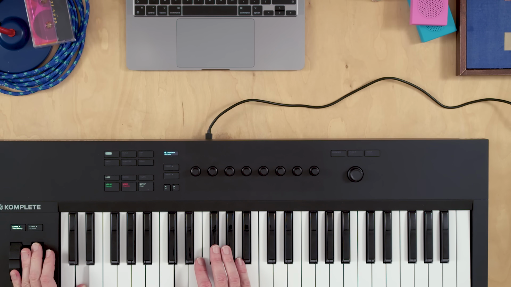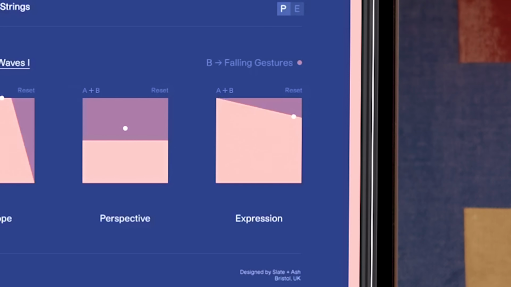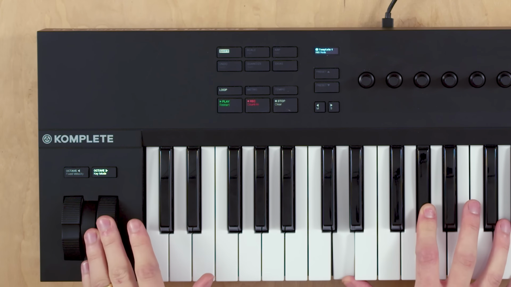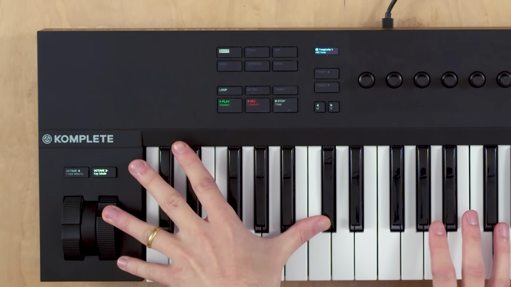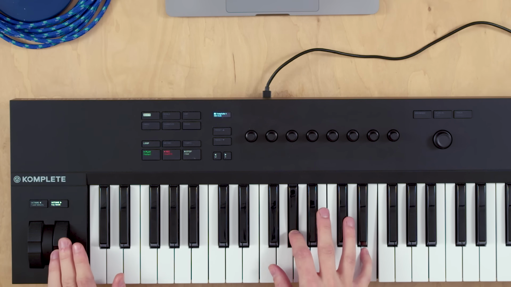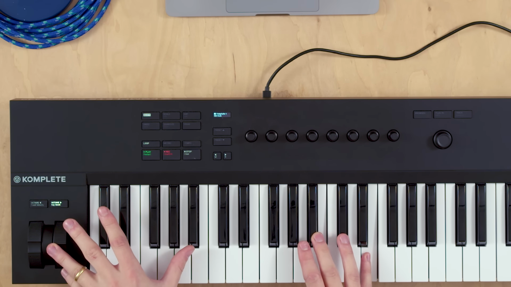The Expressions presets allow for unparalleled emotive performance using the mod wheel. Beyond typical dynamic control, each preset allows for the interactive blending of articulations, allowing you to create dynamic gestural movements in real time. This opens up a new level of natural depth to live performance, shaping sequences that adapt effortlessly to your control. A deeper exploration of the presets from Primary Strings can be found in our presets playthrough videos.